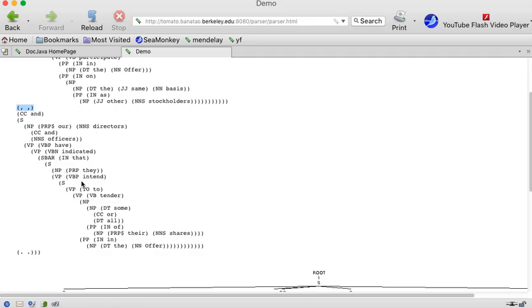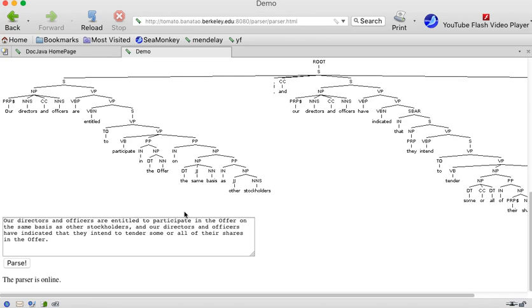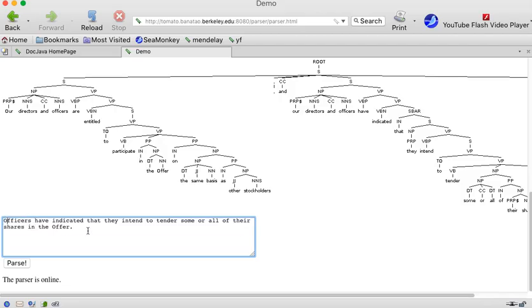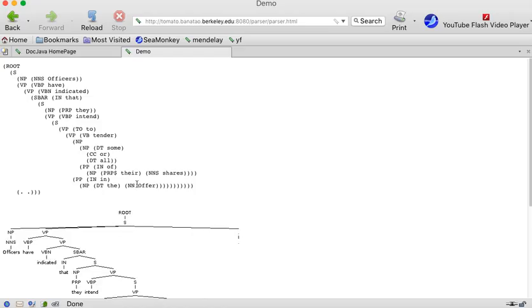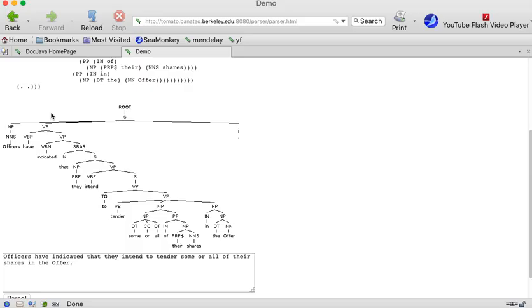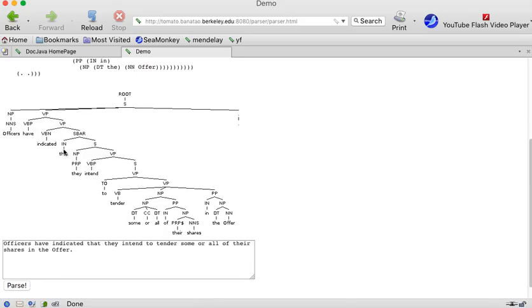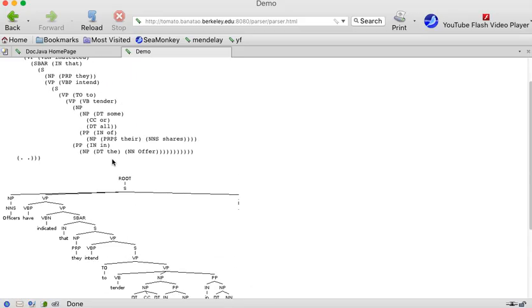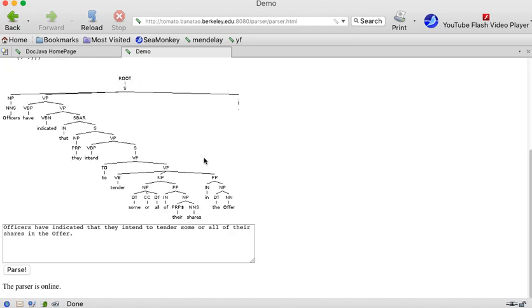Directors and officers have indicated that they intend to tender some or all of their shares in the offer. And in fact, if what you did was you took out the first conjunction all the way up to the beginning clause and just capitalized officers, then you have a perfectly valid sentence. You can parse it. You got a much smaller parse tree as a result. And now you've got a mechanism whereby you can take a compound sentence and turn it into a simpler sentence. And it seems to work reasonably fast and even gives you a nice pretty grammar tree. And so that's the